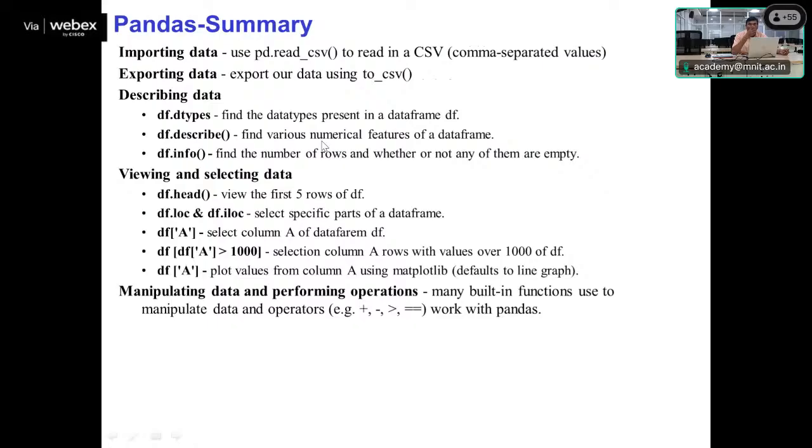So describe and info have this kind of distinction, where describe will tell you all the various numerical features of a data frame. And we can view the data and select the data using various kinds of functionality: head, tail, loc, iloc. Within this data frame we have used various kinds of index, column index, maybe some kind of slice index, and we can also perform various operators we have used in the data frame, such as greater than, less than, and based on that your data frame is going to be processed. So this much about pandas.